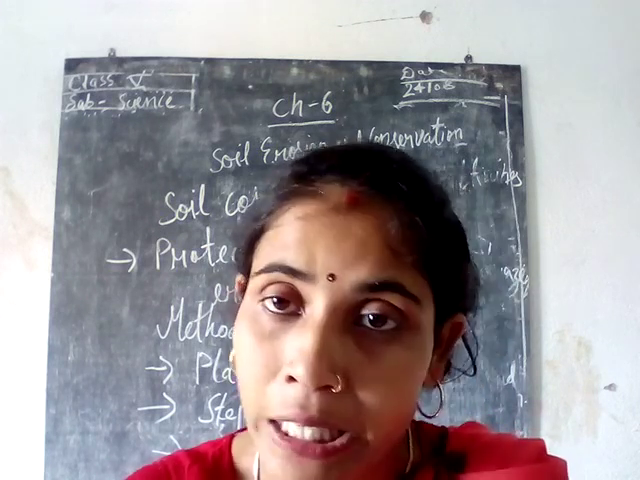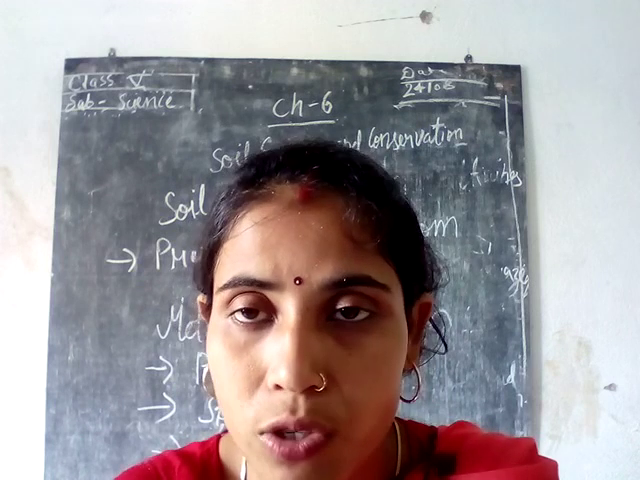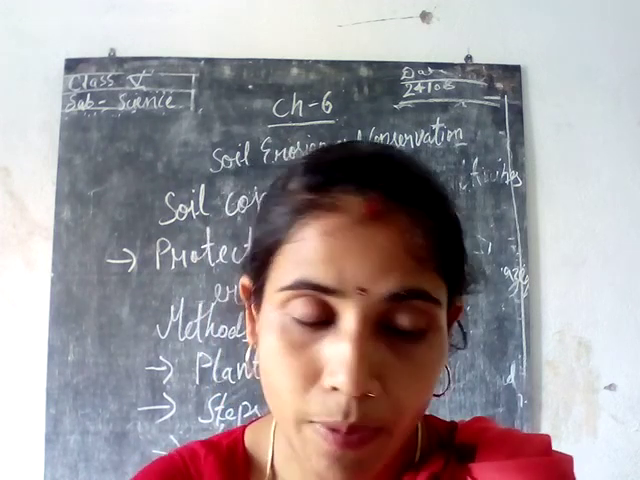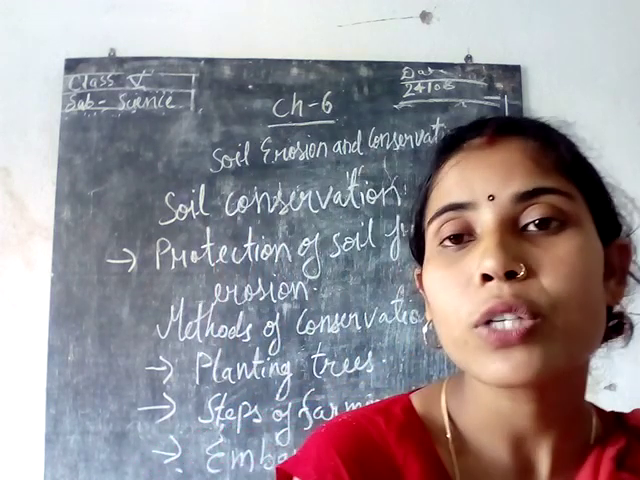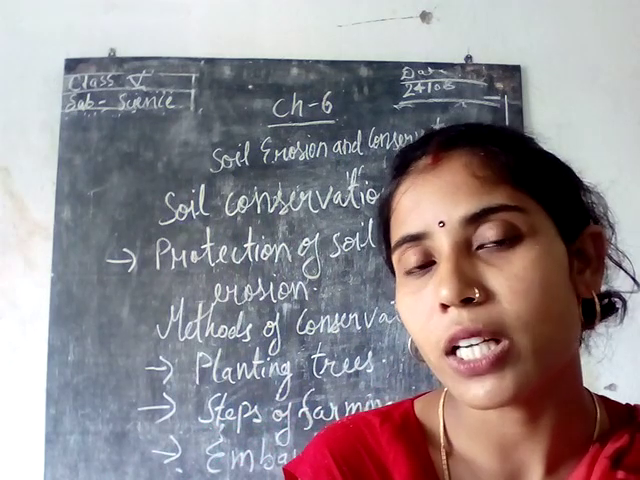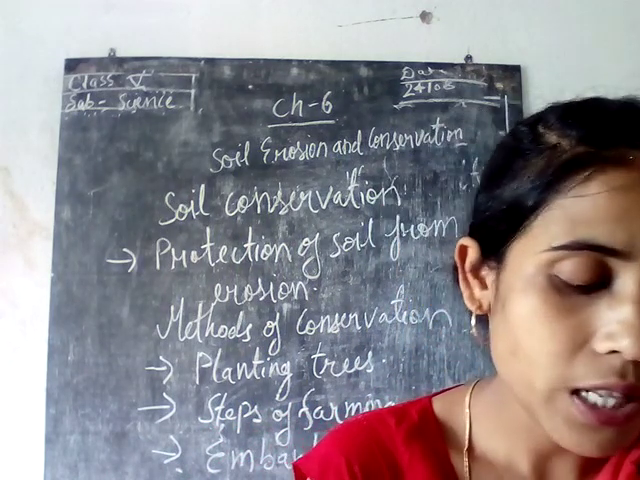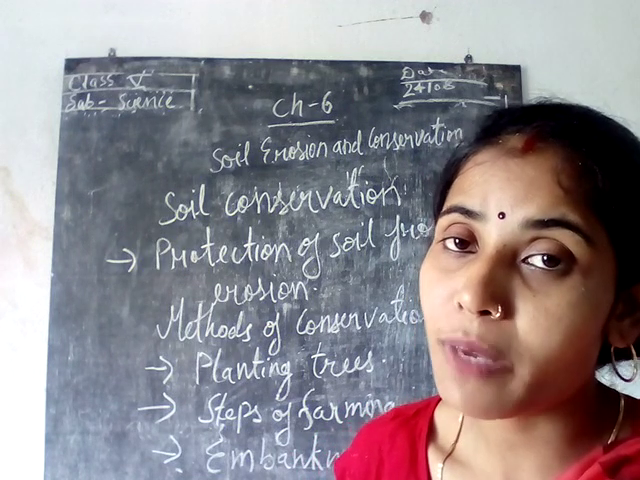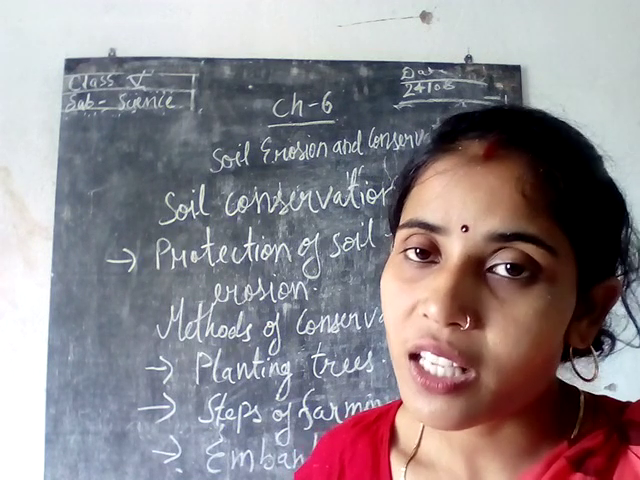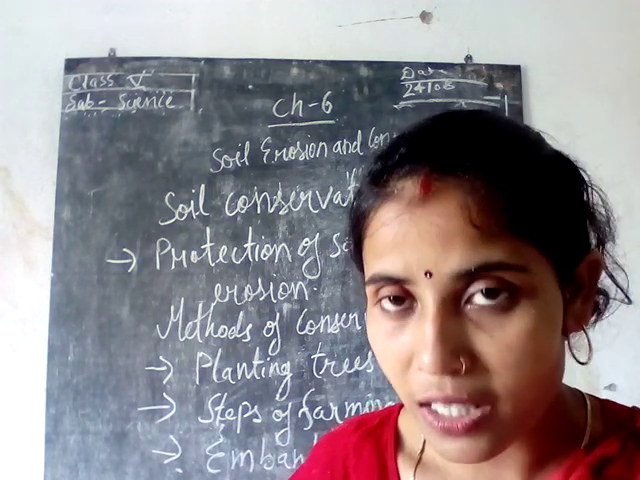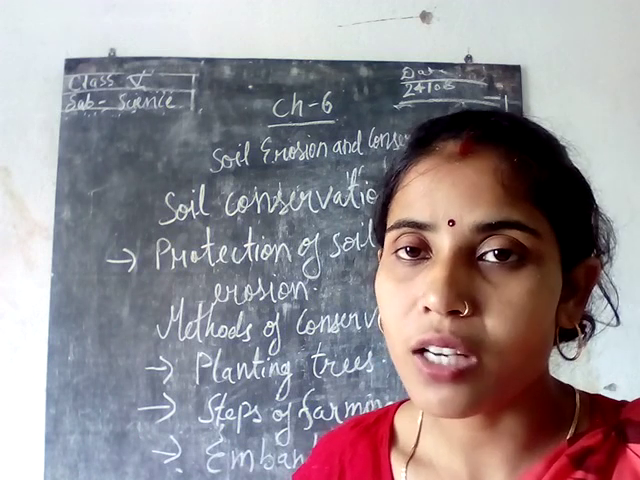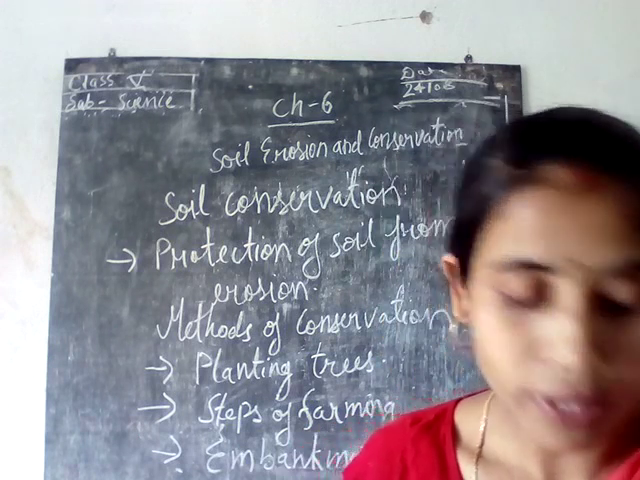So in soil conservation we have 3 methods. The first one is growing trees and plants. The second one is the steps we can take for farming according to the areas, and the third and last one is making embankments. That means making small rivers in areas which are mostly flooded, or where heavy rain comes.